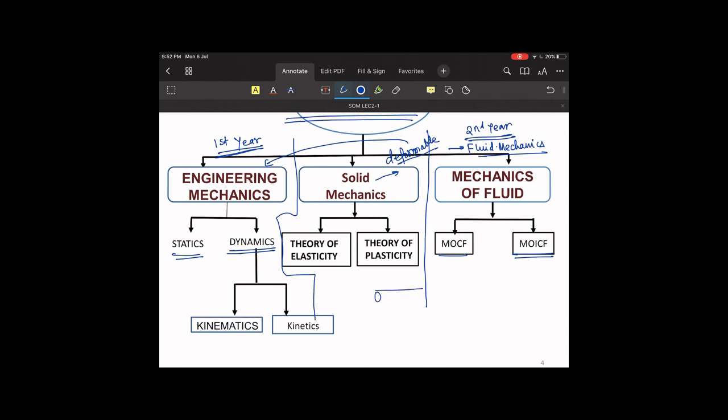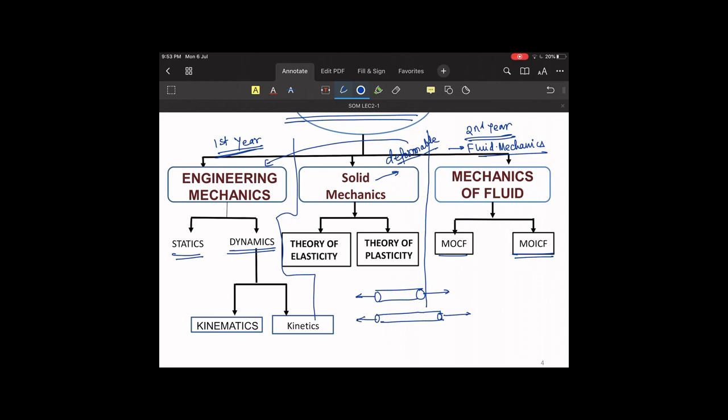If we take an example of any component, let's assume it is a rubber. If I apply a tensile load on it up to a particular extent and then release it, what will happen? It will regain its original shape and size. If I extend it further, what will happen? It will not be able to regain its original shape and size. There will be a permanent plastic deformation in that case.